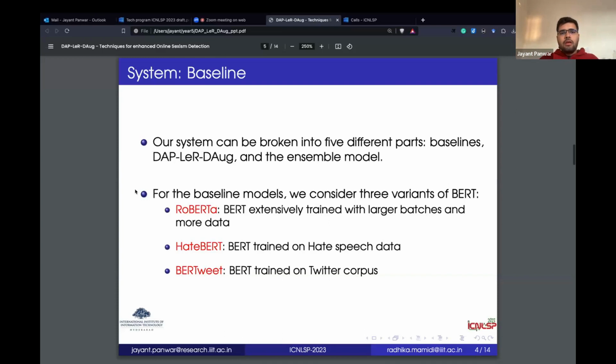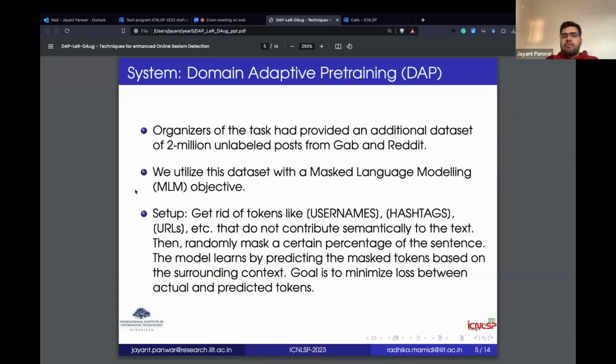Now coming to the detail of the first technique, domain adaptive pre-training. It's probable that most of you know a lot about it already. The point where this technique comes in is that the organizers of the task had provided an additional data set apart from the training and testing data set. This data set was basically 2 million unlabeled posts from Gab and Reddit, from forums that are usually tagged as sexist.